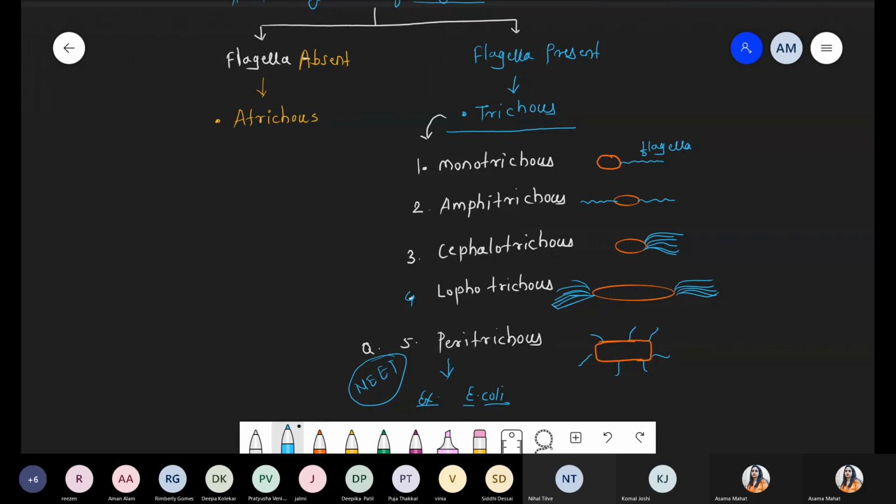After flagella, now we are talking about the second part, that is plasmid. We already discussed plasmid in the diagram, but now we are taking some extra information about it. Should I continue to the next part? Okay, very good. Plasmid: this term was coined by the scientist Lederberg and it was discovered by Tatum. We are not taking much of that part.